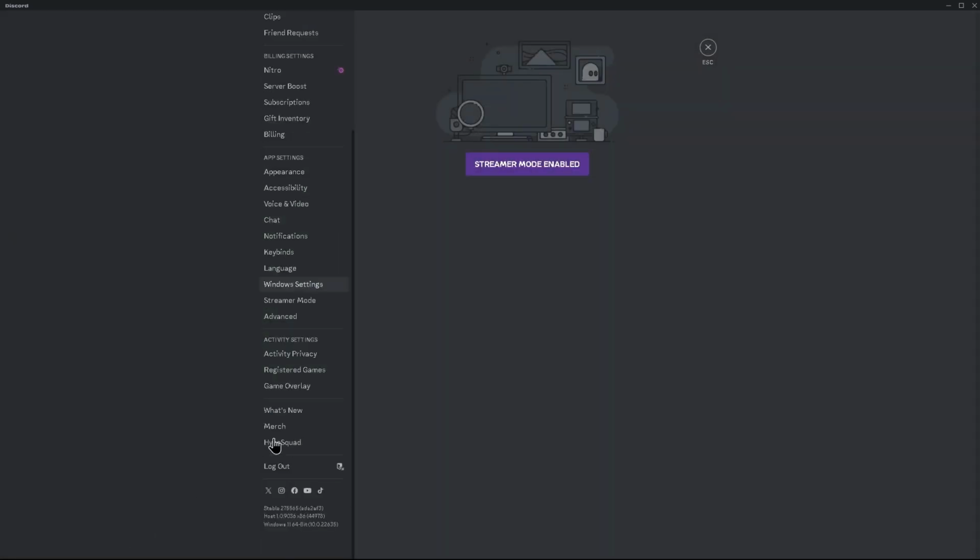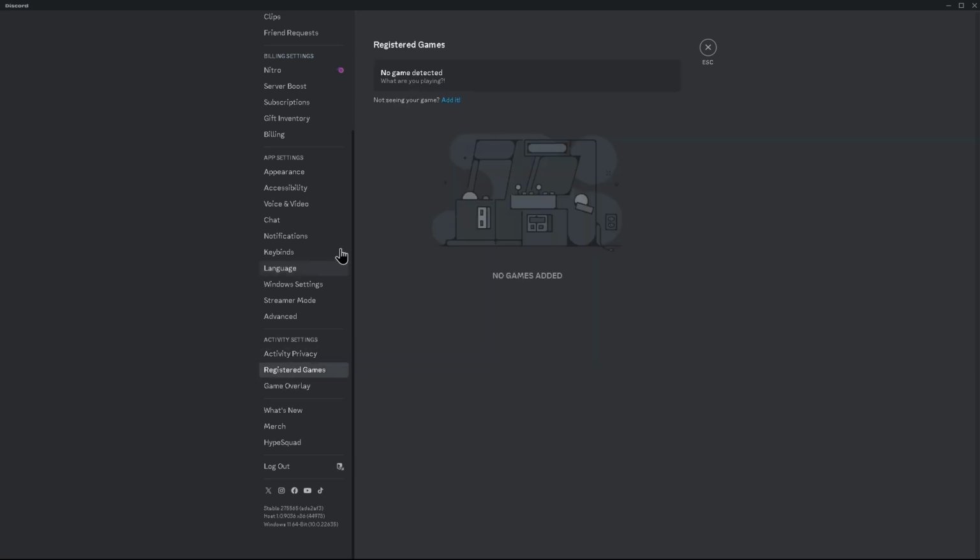After doing that, check if your screen share audio is working by tapping on share your screen. If it's still not working, tap on your gear icon, scroll down, and inside your activity settings you can find registered games. Tap on registered games, and then tap on not seeing your game, where you can find the add it option. Just tap on add it, and now you can add a game that you would like to stream.